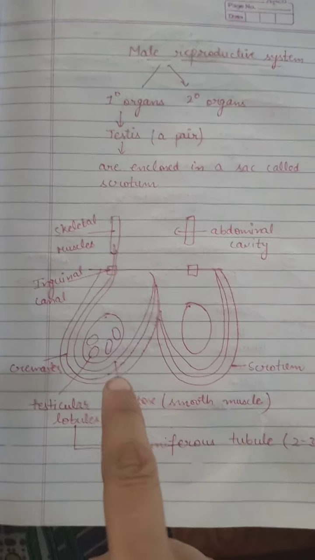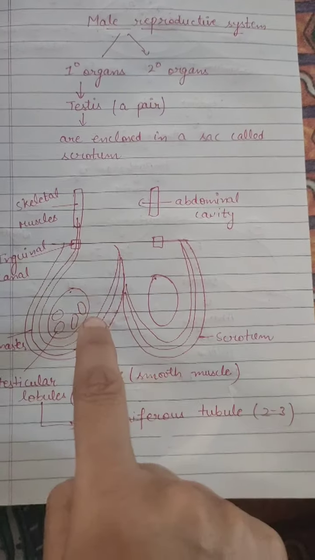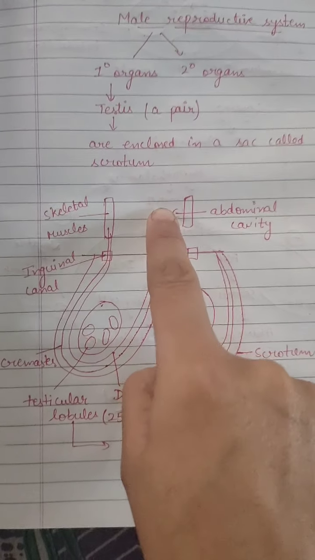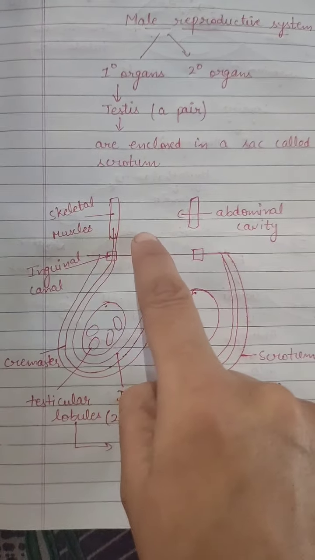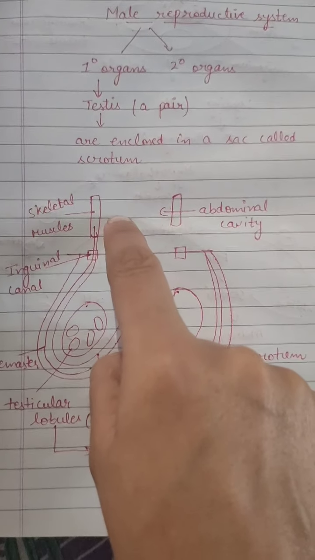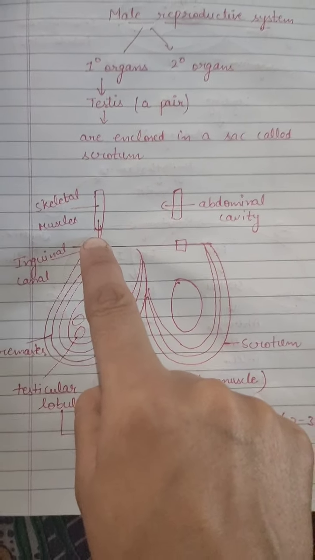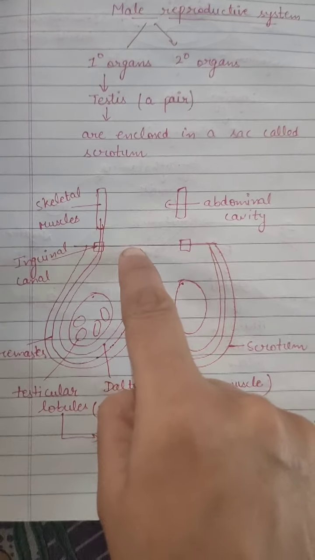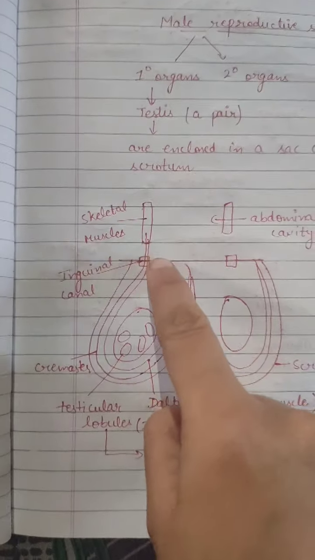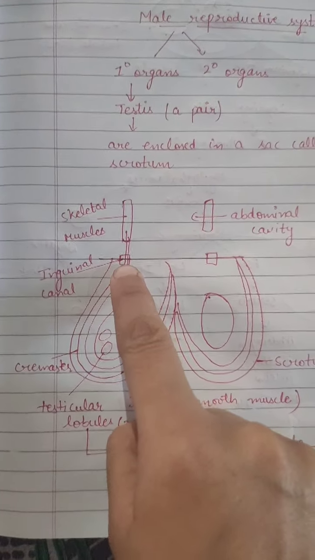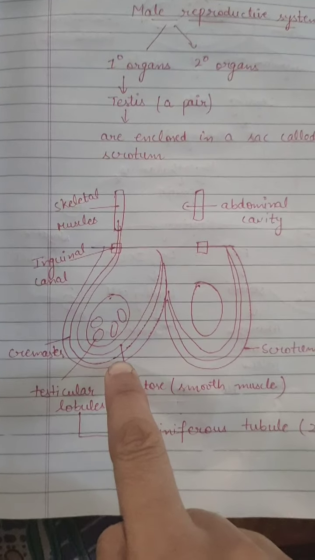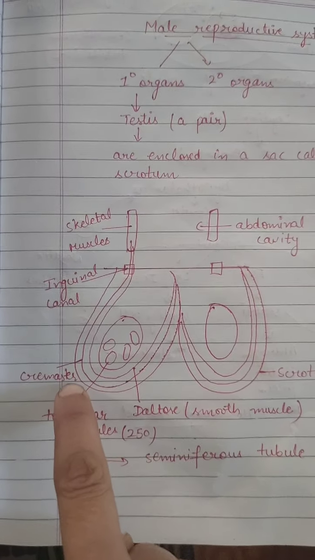The scrotum is connected to the abdominal cavity through skeletal muscles present in the abdominal cavity, skeletal muscles that move according to our will. They come through this canal, the inguinal canal, to the scrotum and are known as the cremaster.